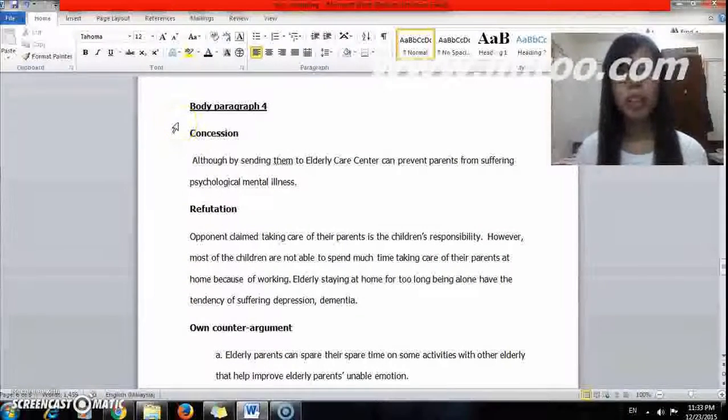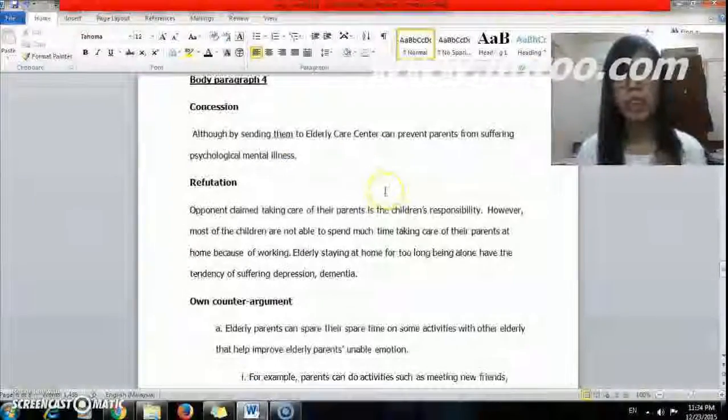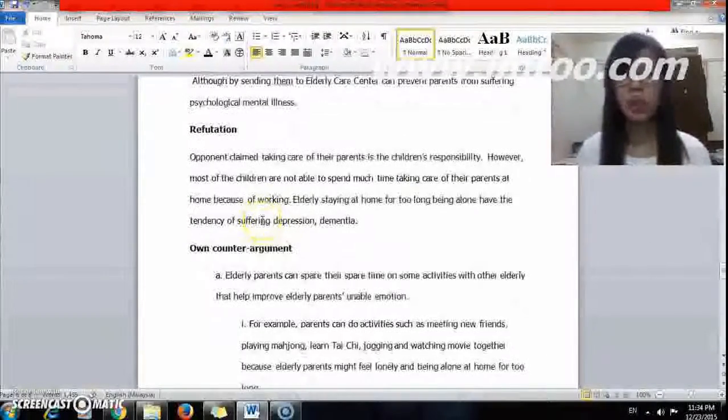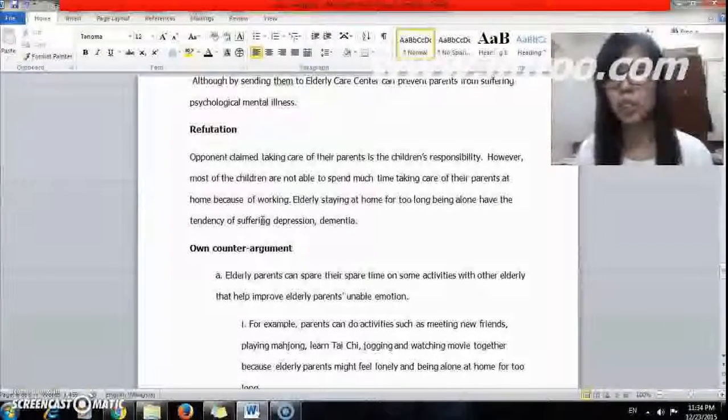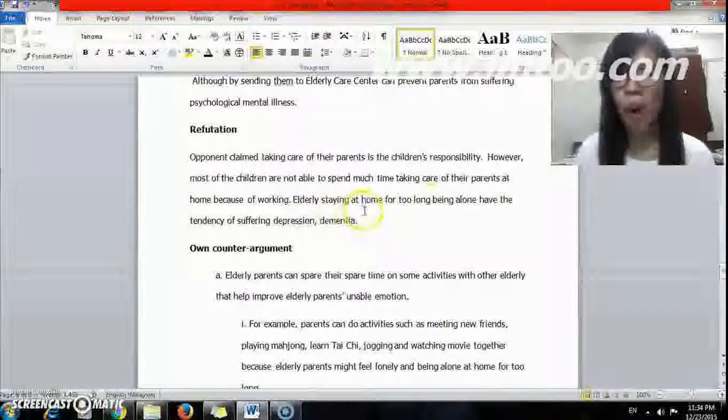We are coming to body paragraph 4. Body paragraph 4 is the arguments for sending elderly to the care center. The concession made here is that sending them to the elderly care center can prevent parents from suffering psychological mental illness. And the refutation is that the opponent claims, whereas body paragraph 1 claims that parents are the children's responsibility, and below is the explanation of why it isn't.